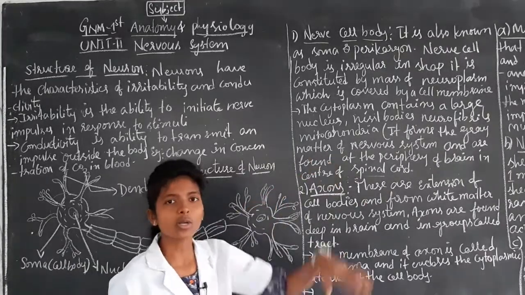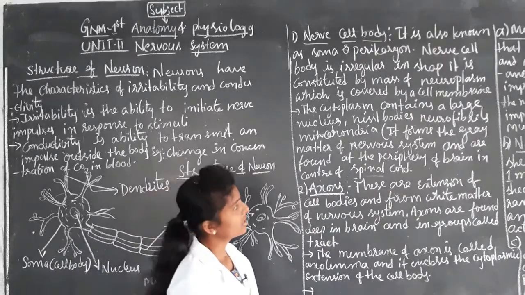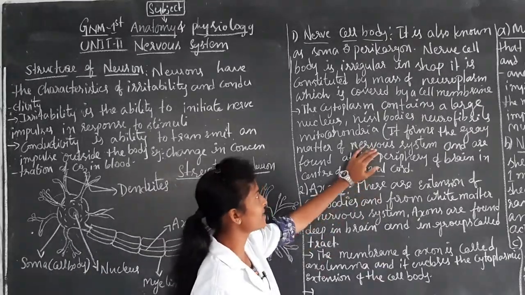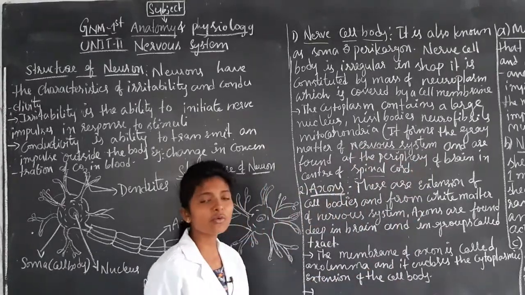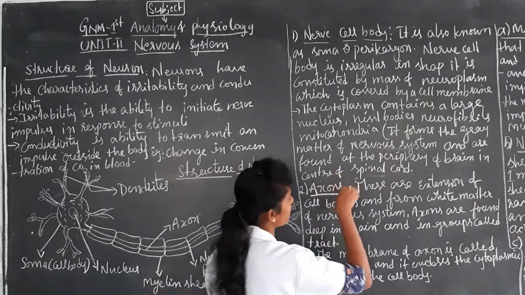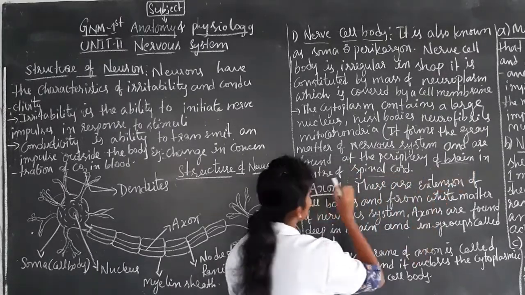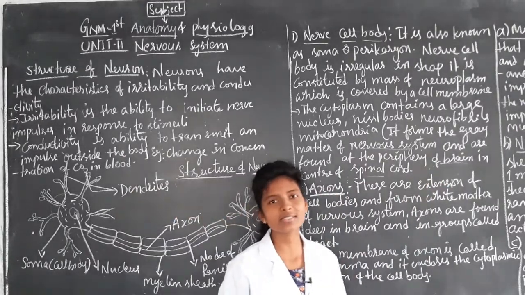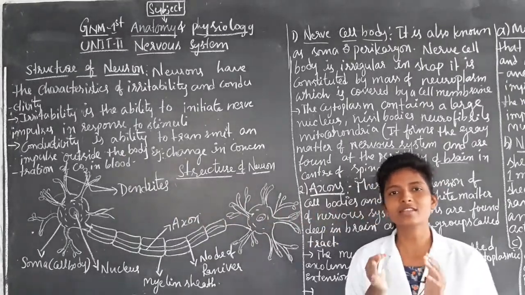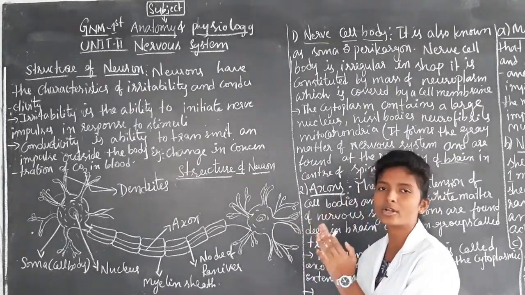That is the nerve cell body we can see in the structure of neuron, and that is the function of the nerve cell body.